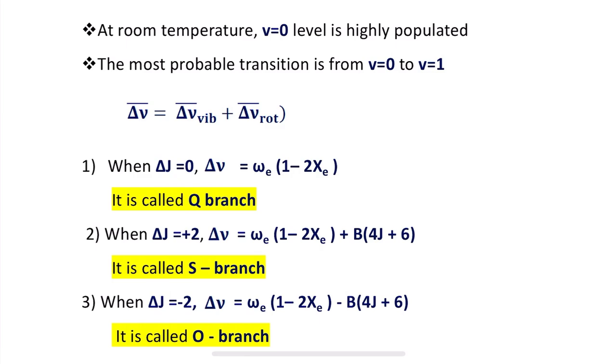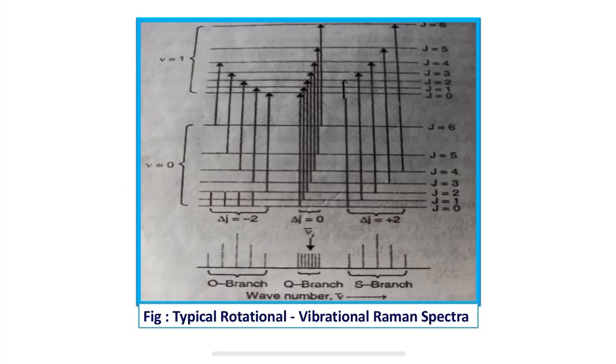And suppose when delta J is equal to minus 2, then delta nu bar will be equal to omega e into 1 minus 2xe minus B into 4J plus 6, and it is called the O branch. Thus the vibrational rotational spectra of a diatomic molecule contain 3 branches as shown in this figure. So here, this represents the O branch, and this is the Q branch, and this is the S branch, and all this is wave numbers, that is nu bar.